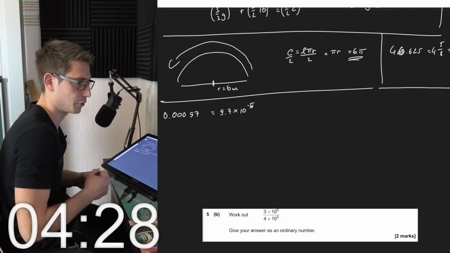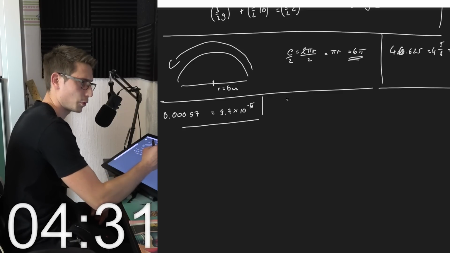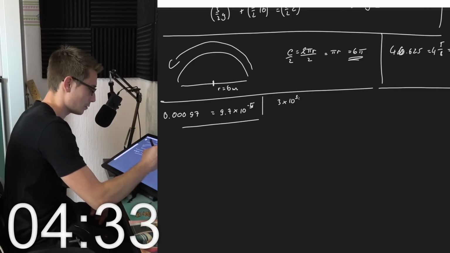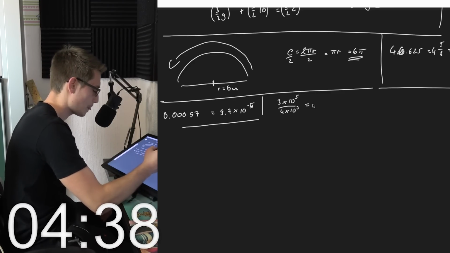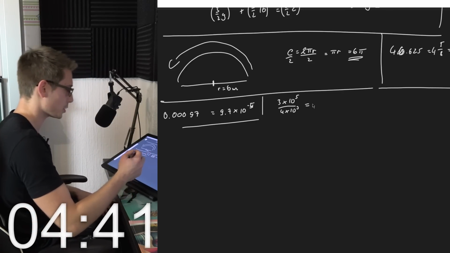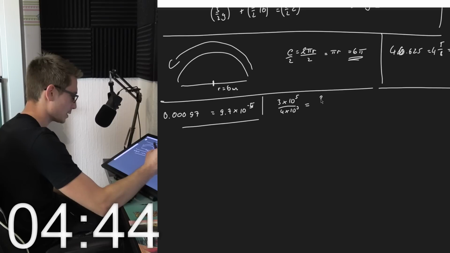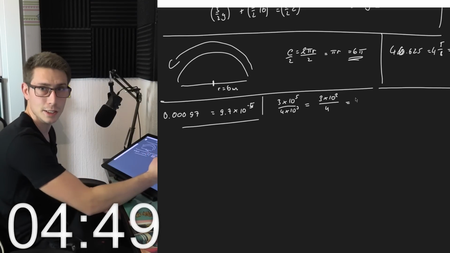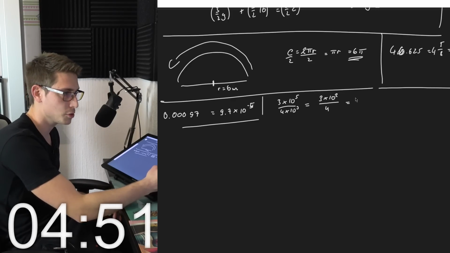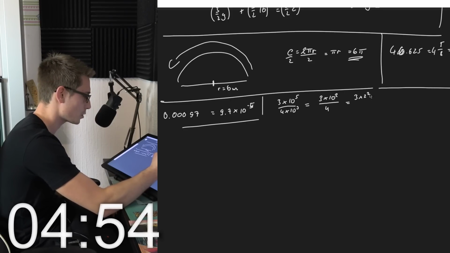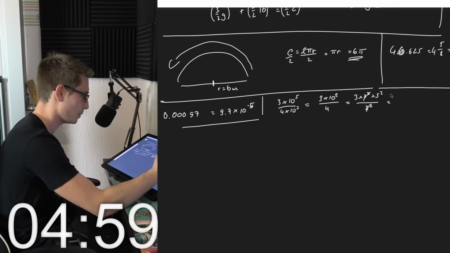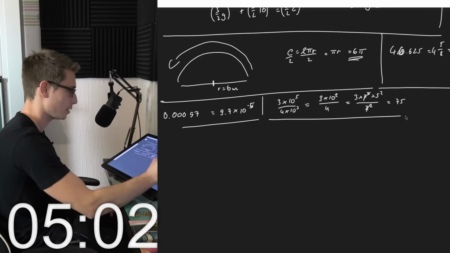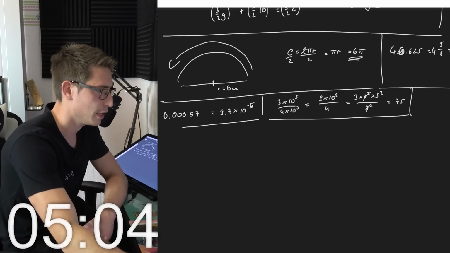Work out this one, and give your answer as an ordinary number. So we got 3 times 10 to the 5th power divided by 4 times 10 to the 3rd power. Ordinary probably means just regular number. So this is 3 times 10 squared divided by 4. But 10, its prime factorization is 2 times 5. So we got 3 times 2 squared times 5 squared divided by 2 squared. Those are going to cancel out, meaning that's 75. Okay, 75 for number 5.